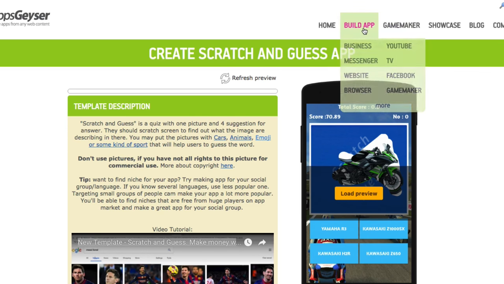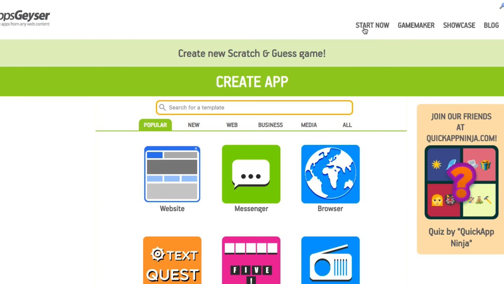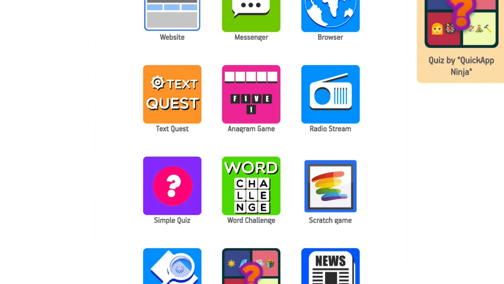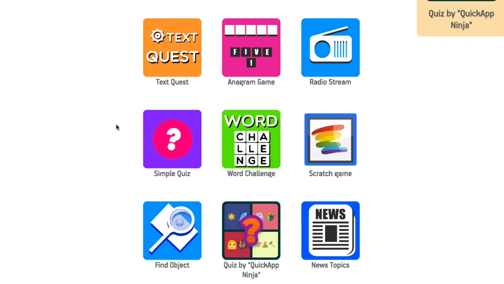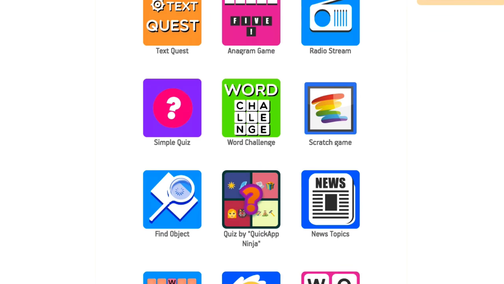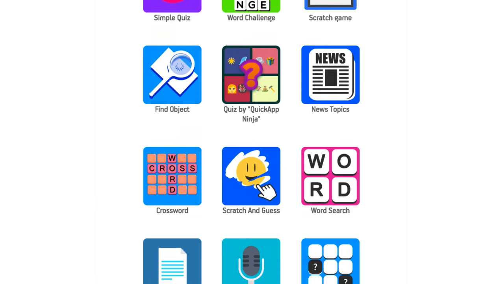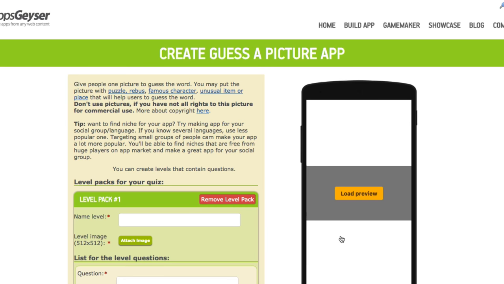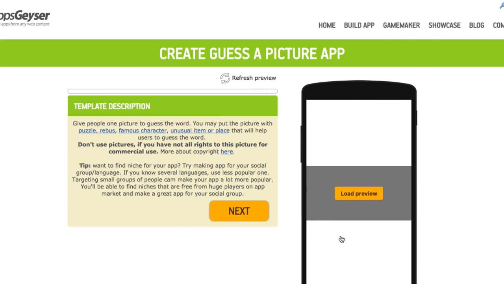Now, as you can see, we have a lot of apps here and we're building sensational templates at the moment that have great conversion. So for example, one of them is going to be the quizzes app. I actually love quiz apps. So we have a simple quiz here. We have quiz by Quick App Ninja also. We have find the objects, scratch and guess, all these ones. So guess the picture, for example. Guess the picture is a typical, very easy to understand kind of app, okay?